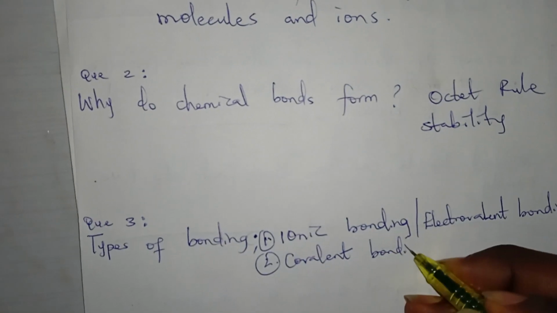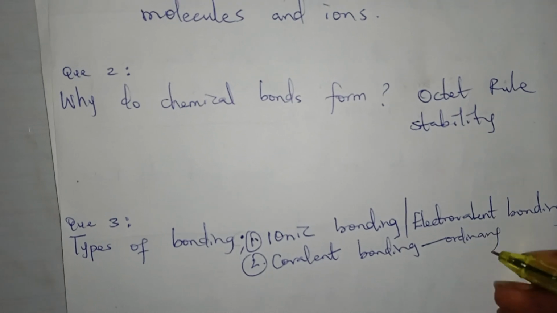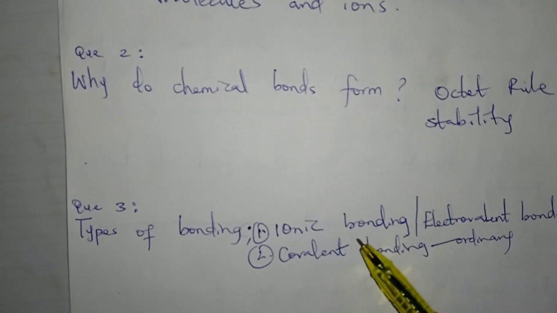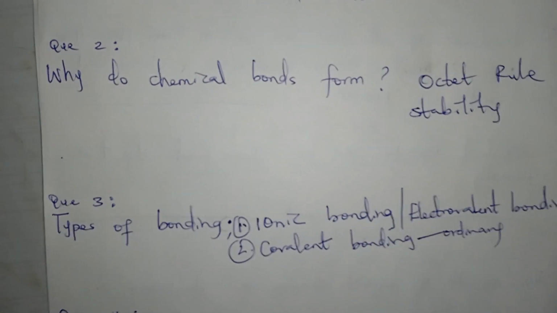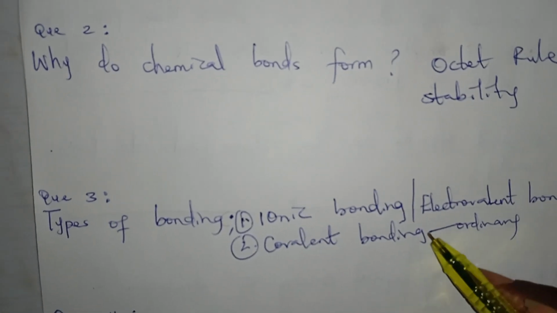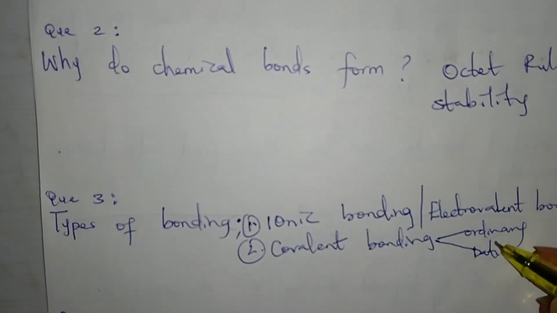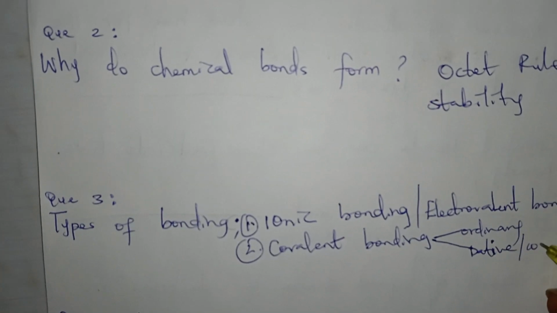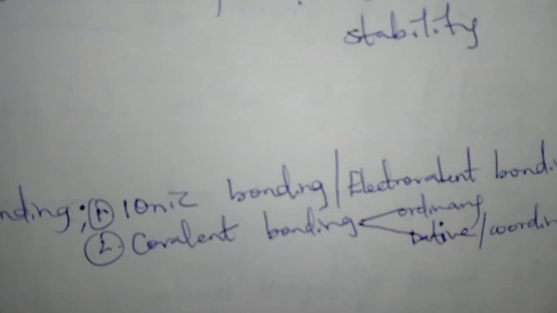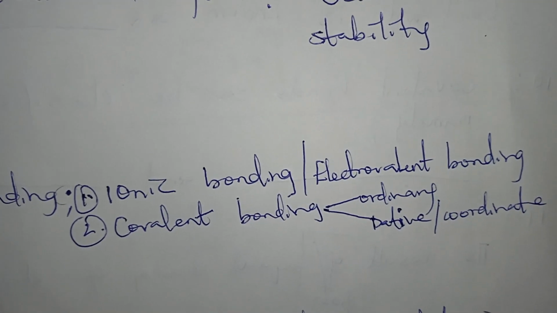Covalent bonding. So this covalent bonding, we have the ordinary covalent bonding. Here everybody is contributing equally. They are sharing. So ionic bonding involves transfer of electrons. Covalent bonding involves sharing of electrons. So in ordinary covalent bonding, they share it equally, while in dative or coordinate covalent bonding, they share it in such a way that one contributes more than the other one.